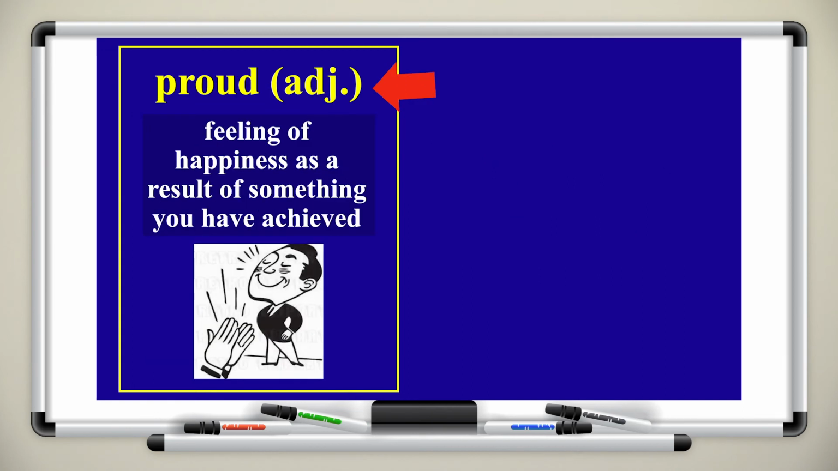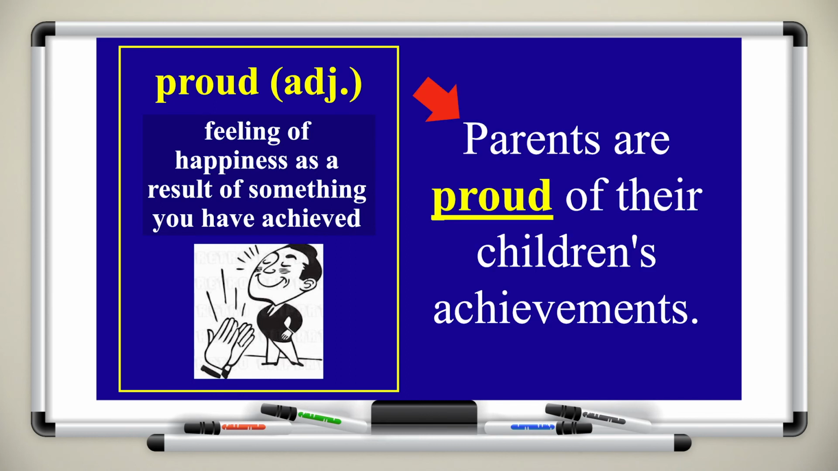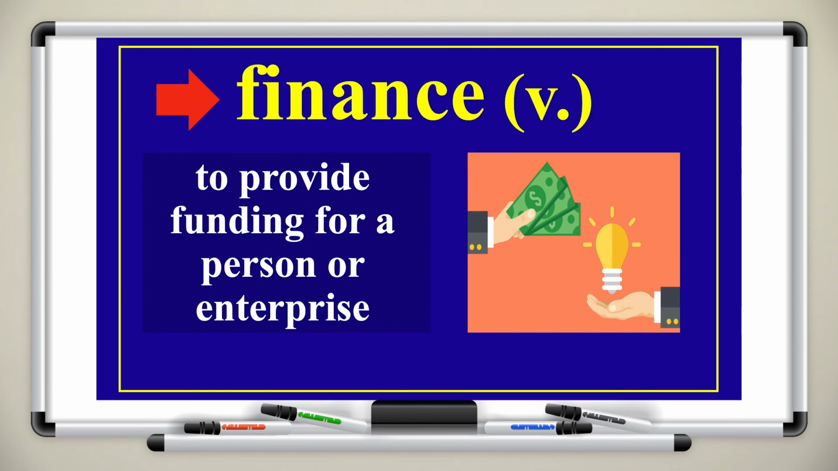This item is proud, and it's an adjective, and it means a feeling of happiness as a result of something you have achieved. We've had this feeling many times when we accomplish things. For example, parents are proud of their children's achievements. Here we have the word finance. It's also related to the lesson because some projects that involve protecting animals need to be financed. Finance is a verb, and it means to provide funding for a person or enterprise.